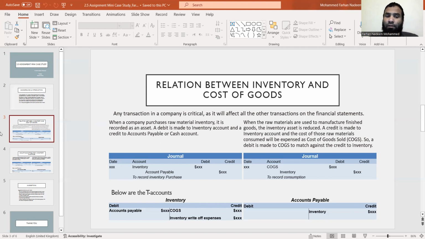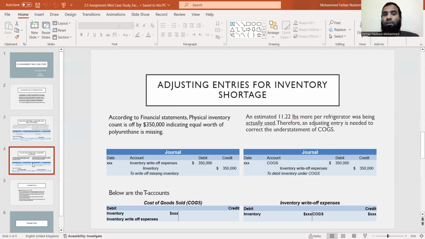As we can look over here, there's a journal and we have a format for the date, account, inventory types, and what is the debit and credit. At the same time, we also have the date, account, debit and credit for the credit side. And we also have inventory and accounts payable. Inventory is what we purchase and accounts payable is what we owe on the account.